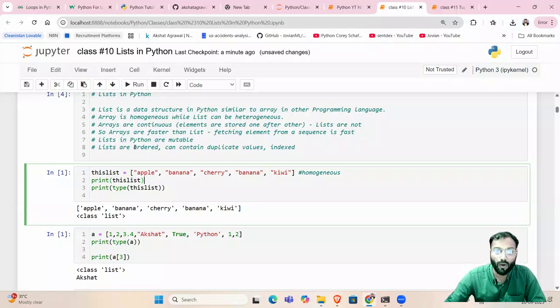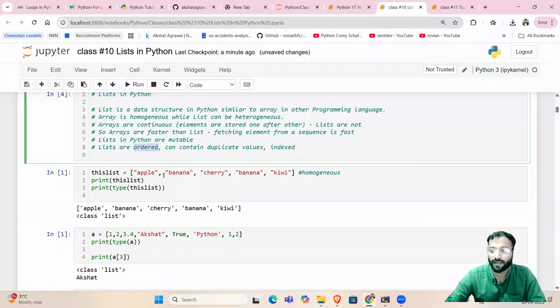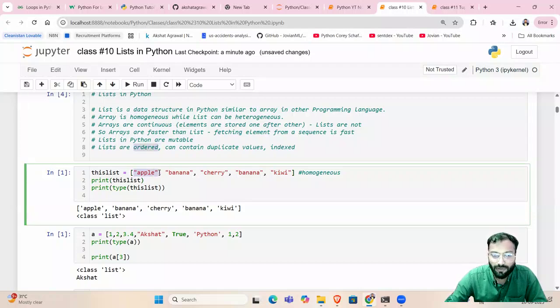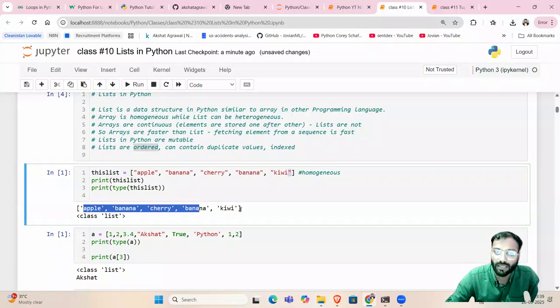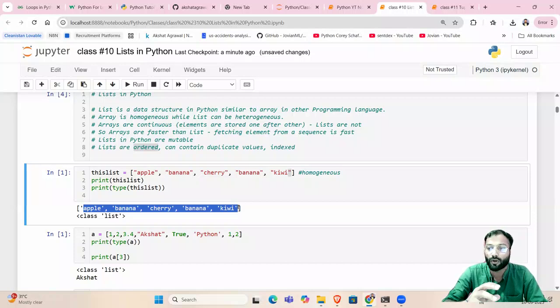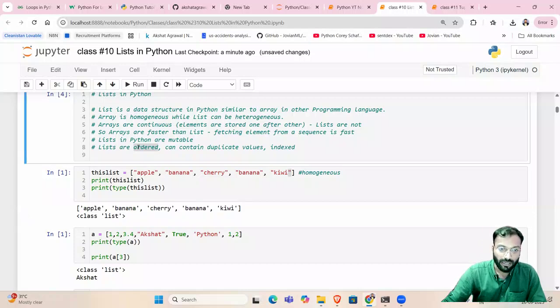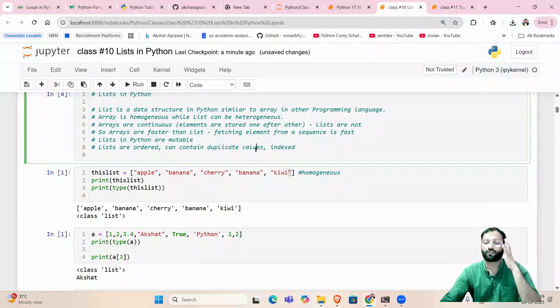And third property, these are ordered. Understand? The manner in which we have given the data, first we have written apple, then banana, then cherry, then banana, then kiwi. They are printed and stored in the memory in the same order. This property of a list is called ordered. They are stored in a sequence as we have given, right? So it can contain duplicates, they are indexed.